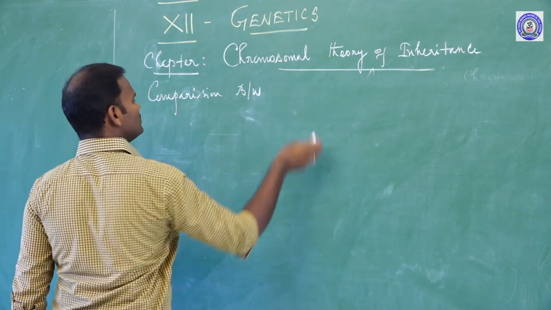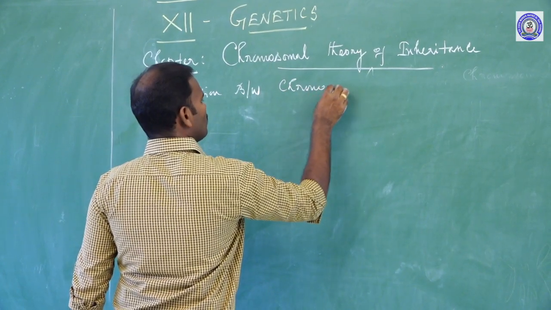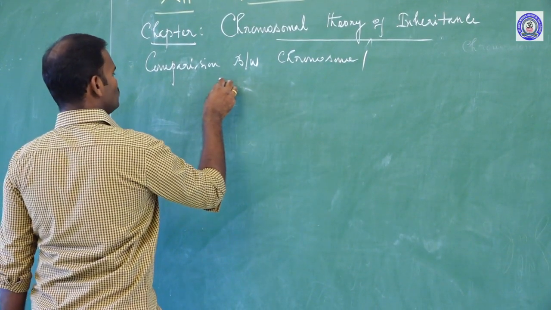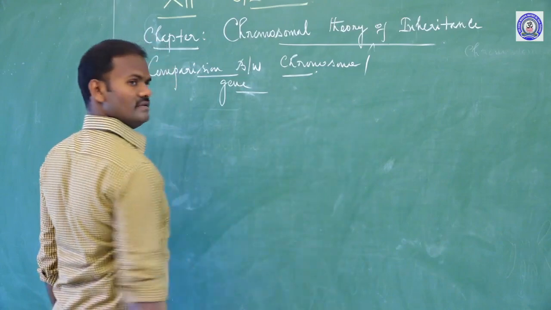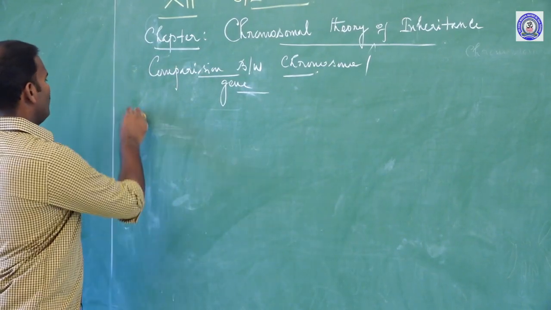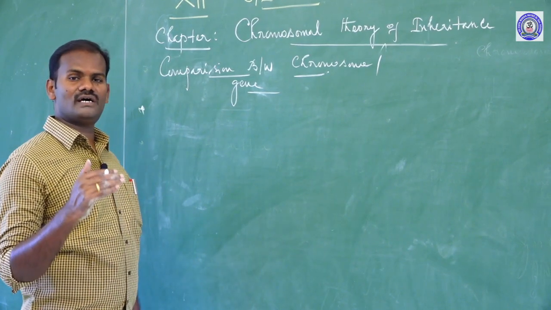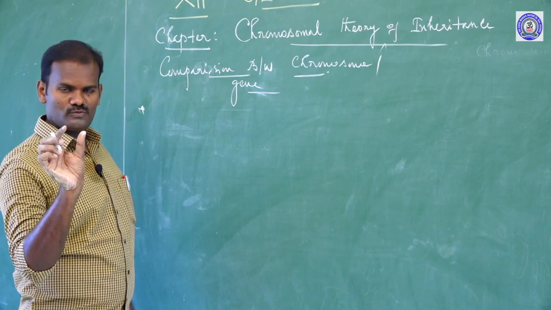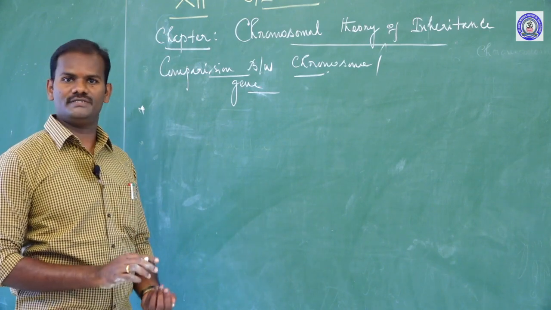Comparison. What are the comparisons between chromosomes and Mendelian factors, also called genes, especially during meiotic cell divisions? Around the 20th century, many cytologists established that the total number of chromosomes is constant in each and every cell of a species.